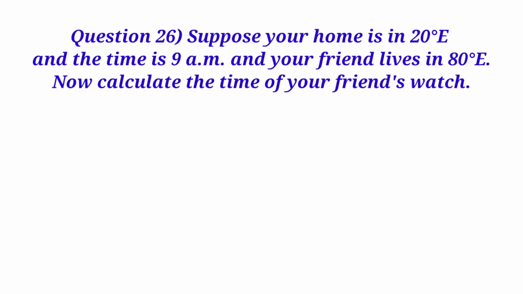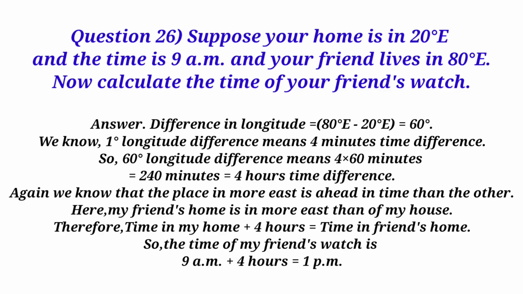Question 26. Suppose your home is in 20 degrees east and the time is 9 am and your friend lives in 80 degrees east. Now calculate the time of your friend's watch. Answer. Difference in longitude equals 80 degrees east minus 20 degrees east equals 60 degrees. We know 1 degree longitude difference means 4 minutes time difference. So, 60 degrees longitude difference means 4 times 60 minutes equals 240 minutes equals 4 hours time difference.